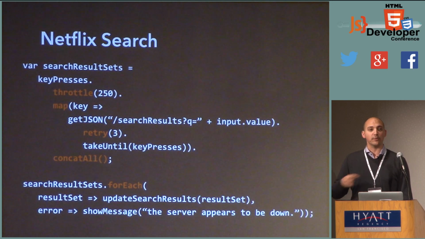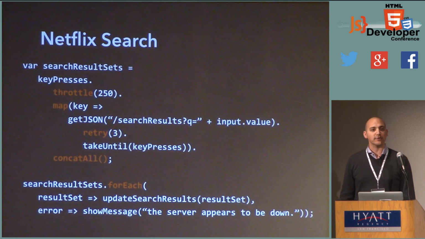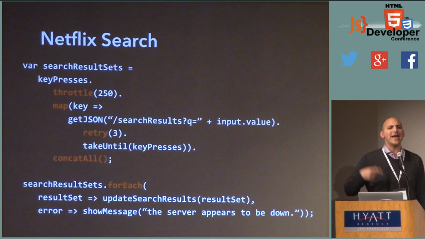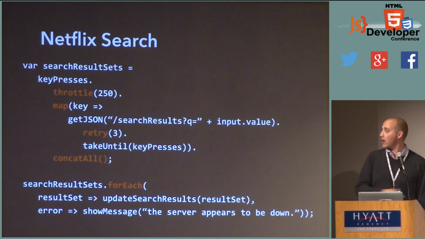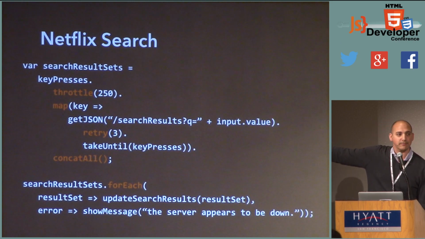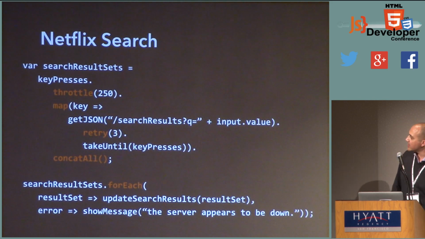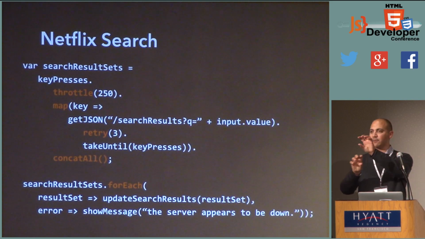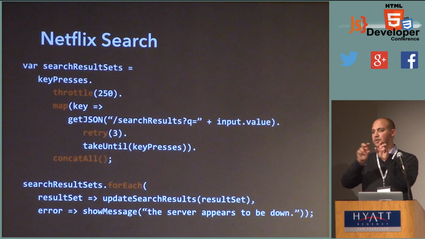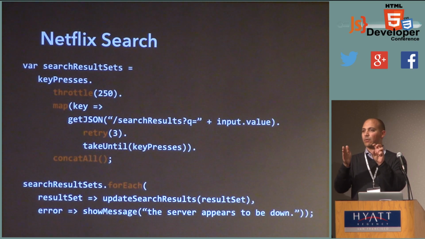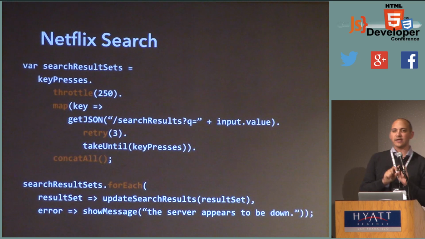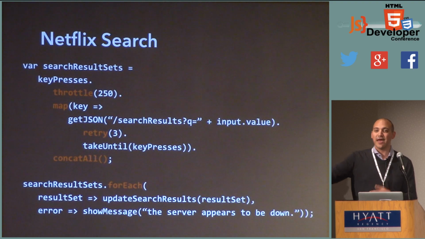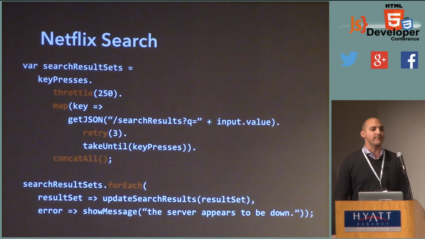Every single time you for each over an observable, it's going to trigger another async request. And so I can use this retry operator to make sure that if there's a sporadic intermittent network failure, we'll try again 3 times before we actually forward on that error up to the for each statement at the bottom where we can catch it. Does that make sense? And so by doing take until key presses, we make sure that we've completely resolved the race condition. And none of those outgoing observables ever overlap. As soon as one is outgoing and we start another one, we just end the one where it was before. And concat_all flattens this into a nice stream of all the search result sets that ever happened from now until eternity. And then I just for each over that, and I update the state of my UI.